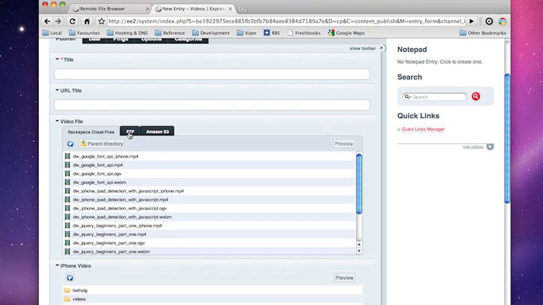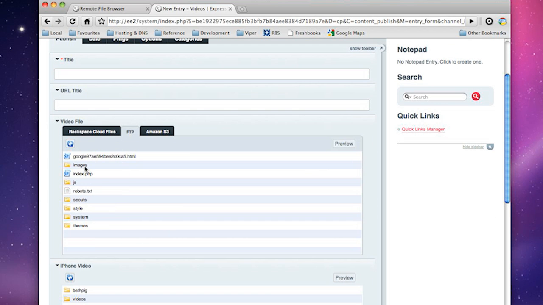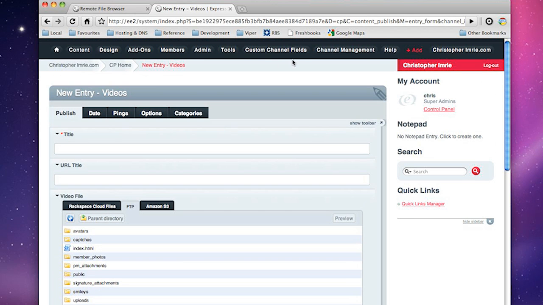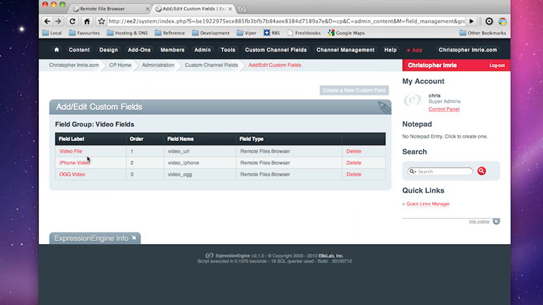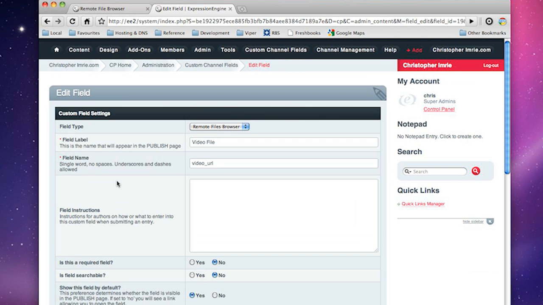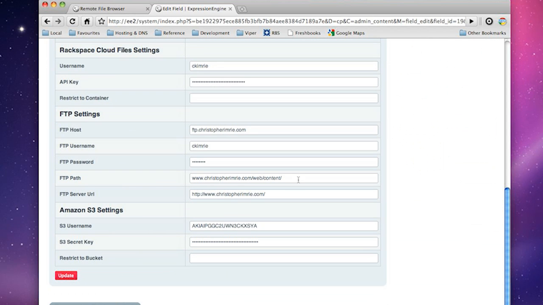And if you want to, it'll even allow you to restrict things to certain folders. So let's say I wanted someone to only be in the images folder, so they could only navigate this. Okay, it's pretty simple. I come to custom channel fields, let's come to this one in here. And it's basically just the path. If we say we want it to be stuck in the images folder, in here we'll type in images as well, because they have to match up. This is the public URL, and this is the server URL, or server path.